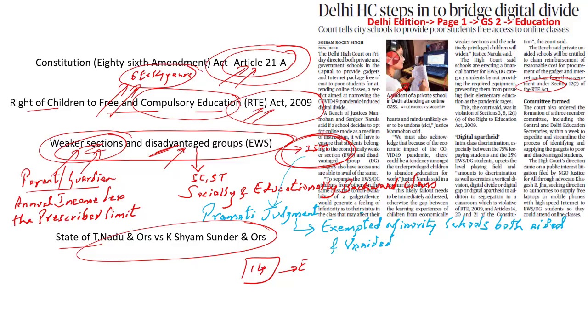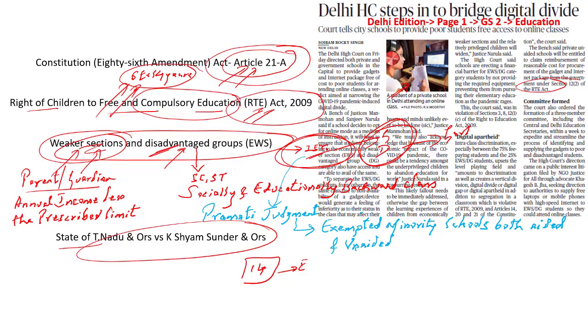Let's say, for example, there is a private organization, a private educational institute. So they are giving education to economically weaker sections, which is reserved to about 25%. So they are spending some money on the student. So this money will be reimbursed by the government. So what is the Delhi High Court saying? That in case you are providing these gadgets, in case you are providing the data to the economically weaker sections, produce the same documents to the government and get your reimbursement, is what the Delhi High Court is speaking about.